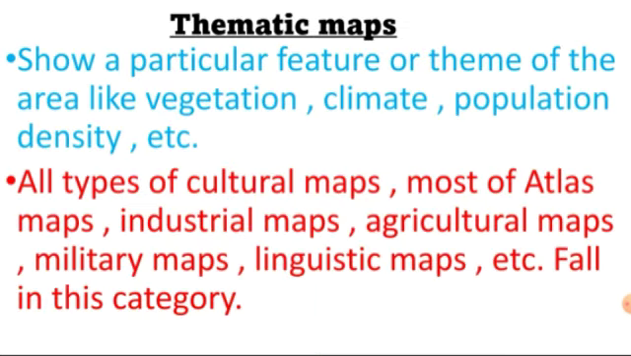Now let's see thematic maps. Thematic maps show a particular feature or the theme of the area. Thematic maps are feature wise. Means there is one thematic map for vegetation, one for climate, one for population density of that place, etc. All types of cultural maps, most of the atlas maps, industrial maps, agricultural maps, military maps, linguistic maps, etc. fall in this category. So you must learn any 2 or 3 of these in thematic maps and learn this. They show a particular feature or theme of the area.